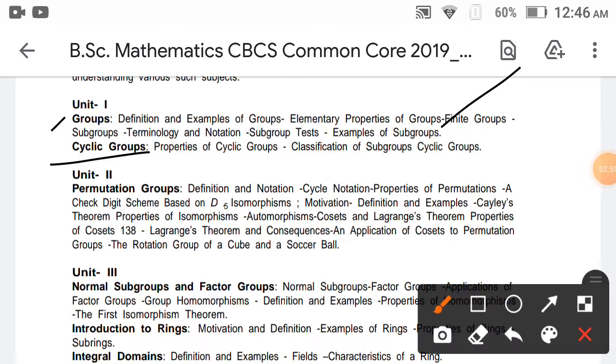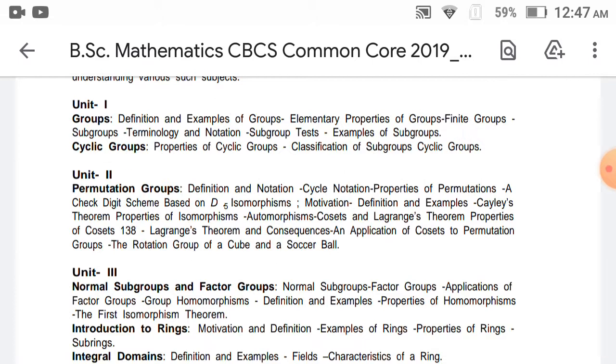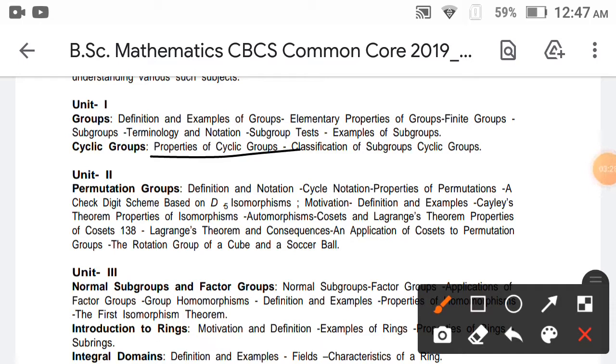And then cyclic group. A cyclic group is nothing but we have cyclic permutations. It has to find out the cyclic permutations. This is the symbolic relation of cyclic. In a cyclic group, for example, in an open bracket 1 2 3 4, this is a cyclic permutation. How the cyclic permutations are formed is known as the properties of cyclic permutations. And then subgroups of cyclic groups, the properties of cyclic groups, and the classification of subgroups of cyclic groups.